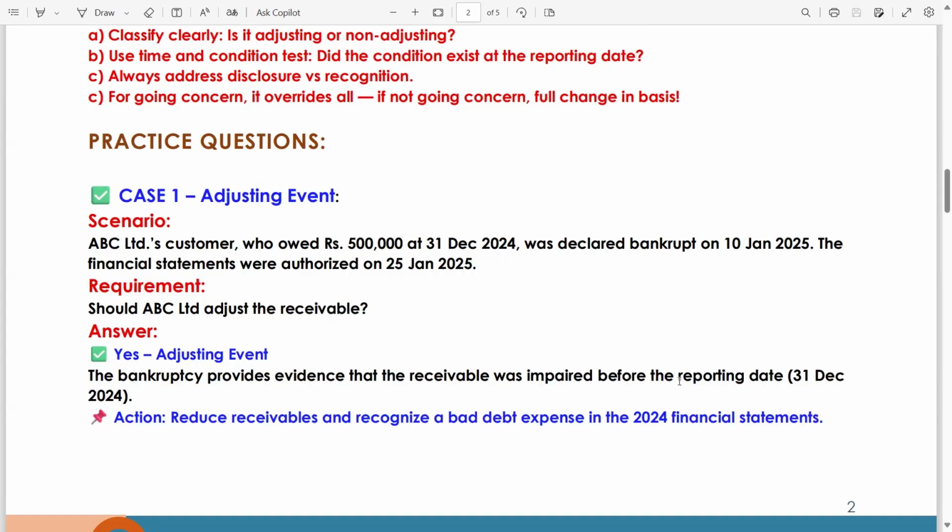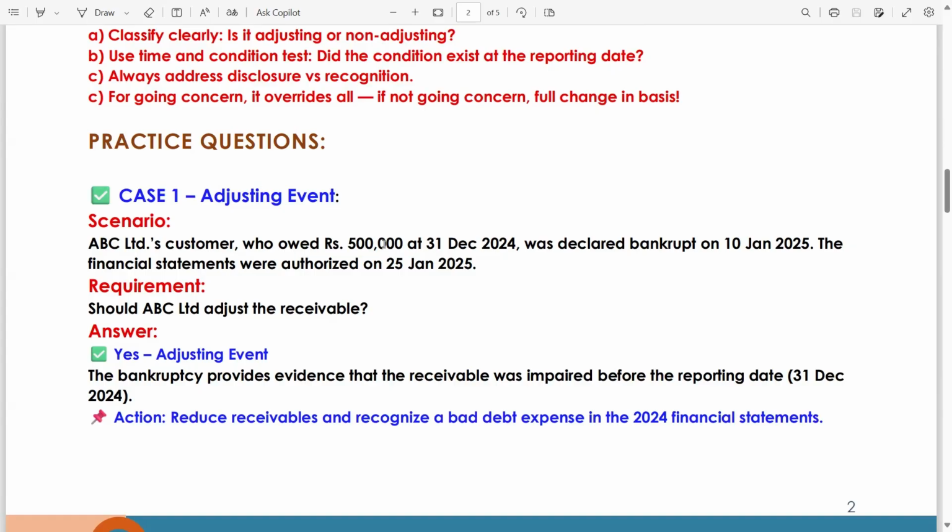You can ask how the evidence provides that the receivable was impaired before the reporting date. If you read this scenario again, ABC Limited's customer owed rupees 5 lakh at 31st December 2024.